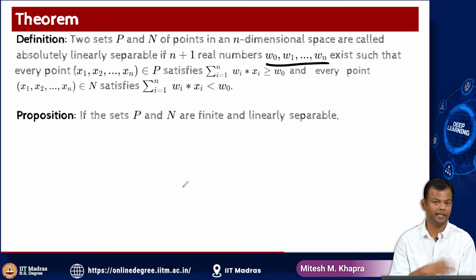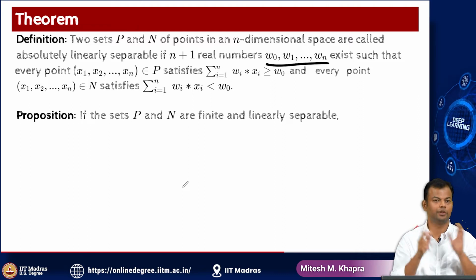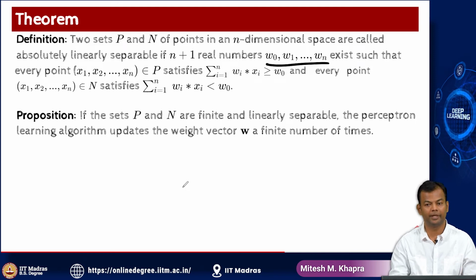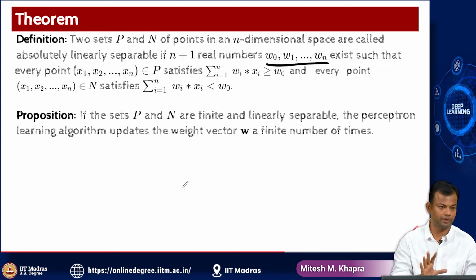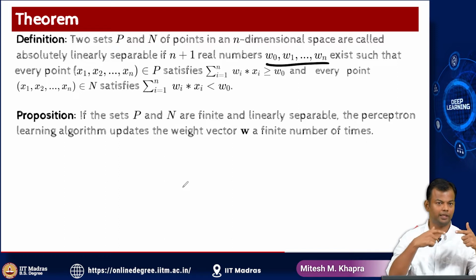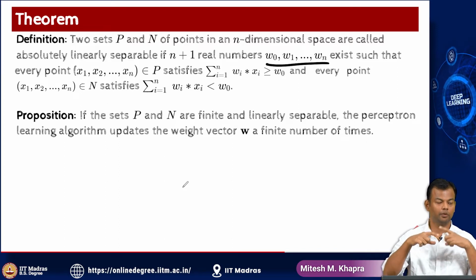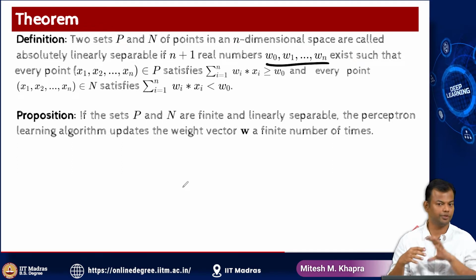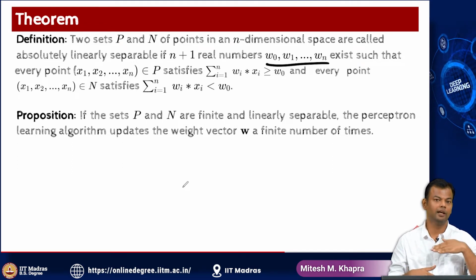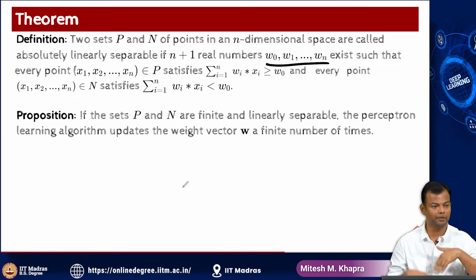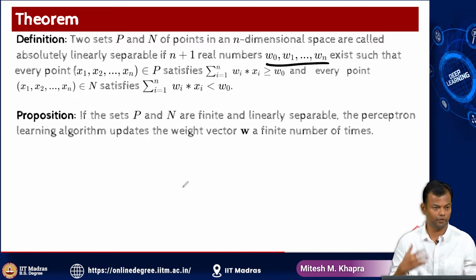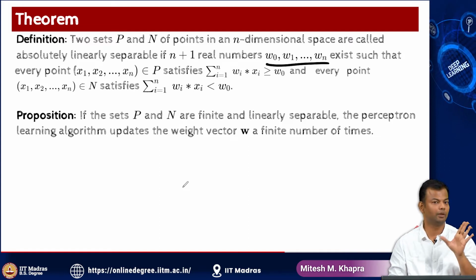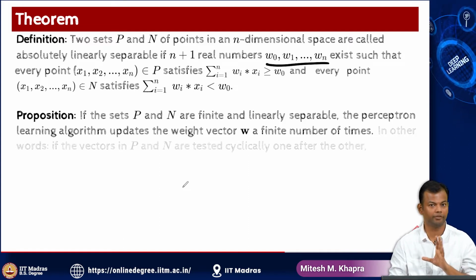So if the sets P and N are finite and linearly separable, that just means your data is finite and is linearly separable, the perceptron learning algorithm updates the weight vector a finite number of times, right? So what does it mean? So you remember that in the algorithm, while not convergence, we are updating the weight vector. W is equal to W plus X in some cases, W is equal to W minus X in some cases, right? And the question was, what if this keeps toggling and then we keep updating the vector infinitely, or we never exit the loop, like the loop becomes an infinite loop. So this theorem is saying that will not happen, right? It will update it a finite number of times, right?